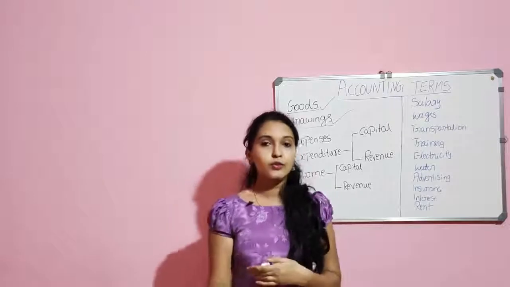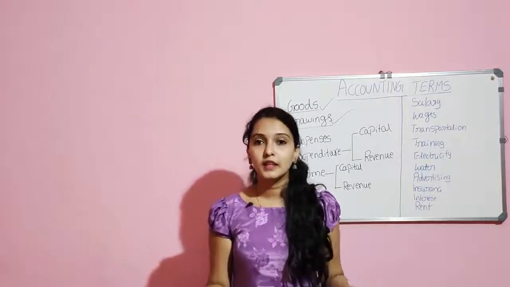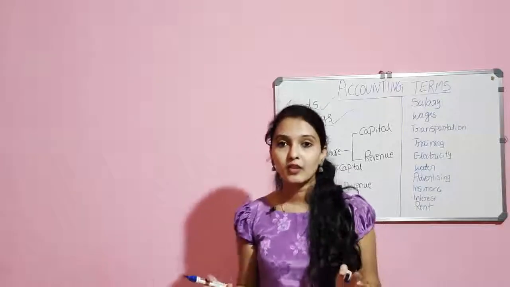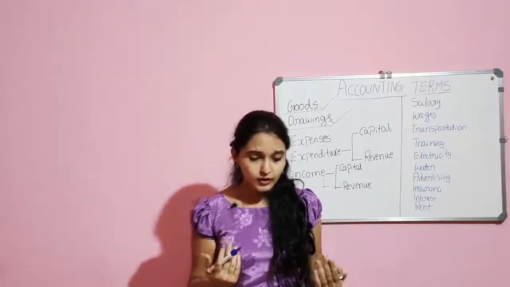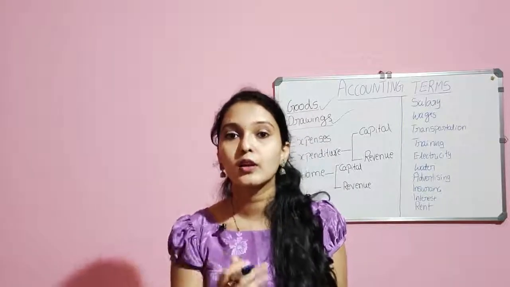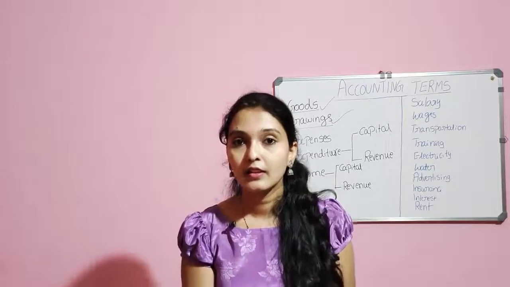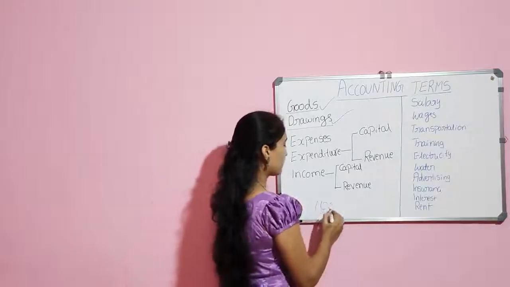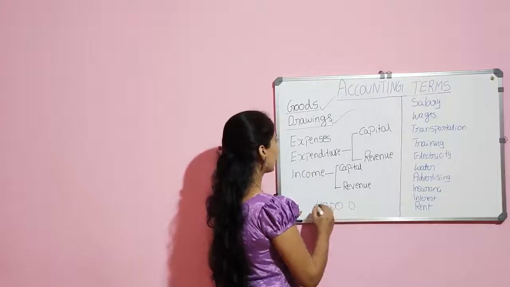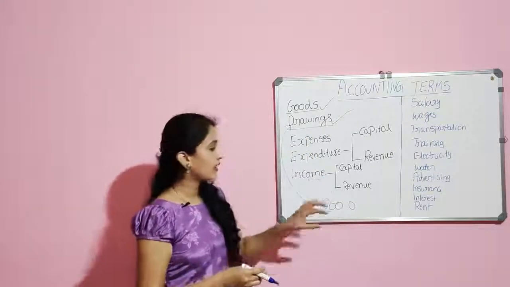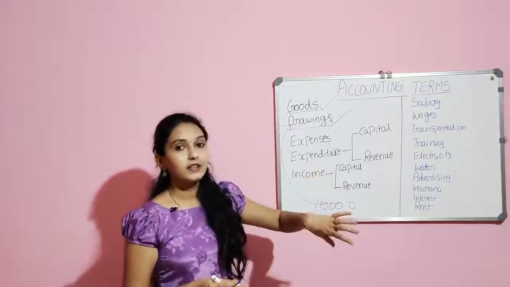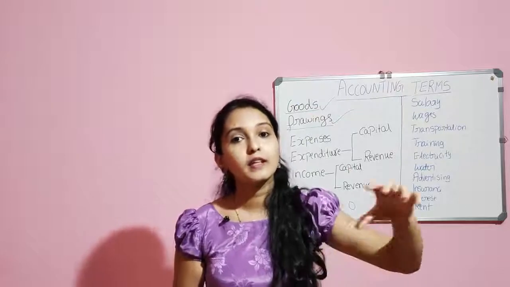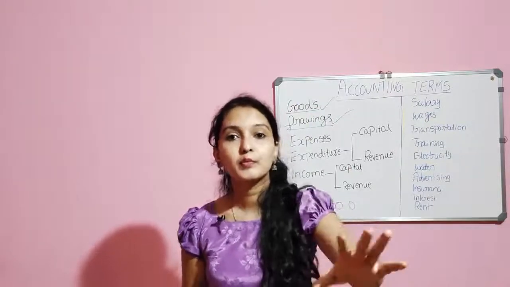Think that you are the owner of a chocolate manufacturing company and you have got some emergency. You want 10,000 in cash immediately. You take this 10,000 cash from your business for your personal use. That 10,000 you have taken from your business for personal use is considered as drawings, and this 10,000 should be written in the company's books as drawings, as the amount taken by the owner for his personal use.